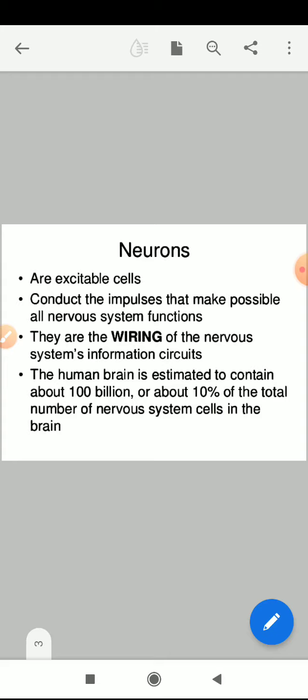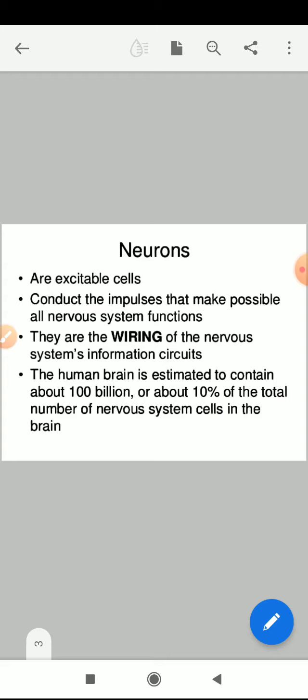Whatever the external stimuli or information is, it has to be received by the nervous system and then passed through the different parts of the body. That process is called impulse conduction, which makes possible all the nervous system function. They are like the wiring of the nervous system's information circuit. It is a regulating system passing information like the wiring of a current system.